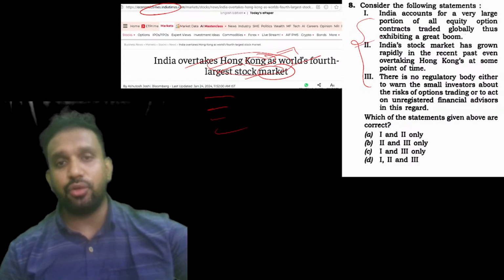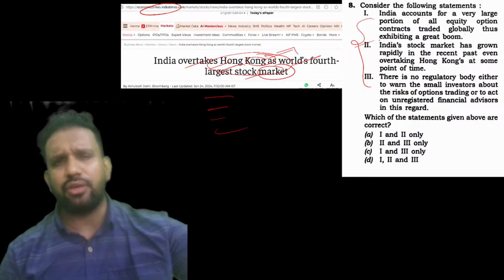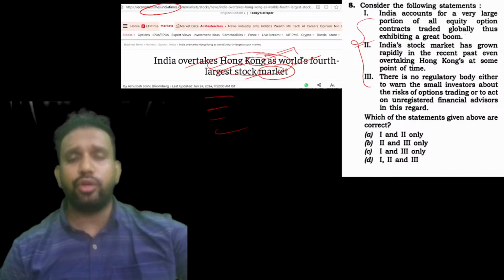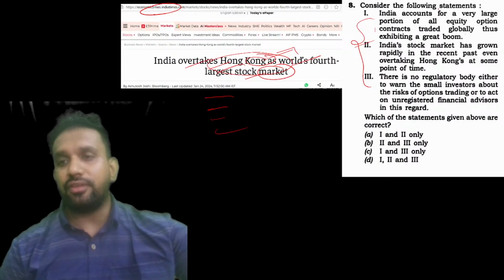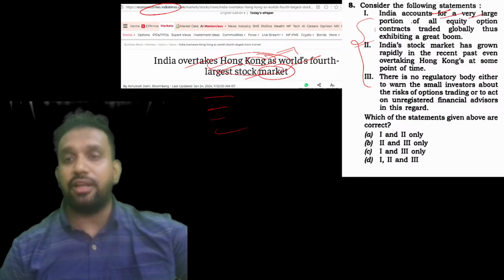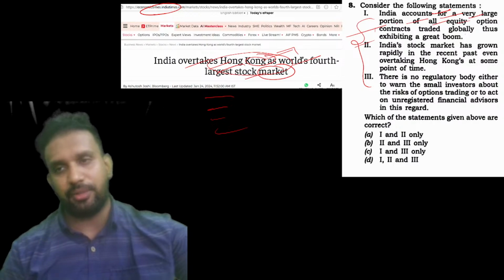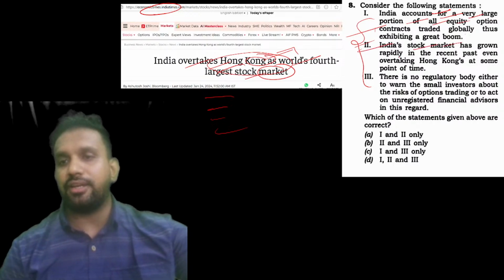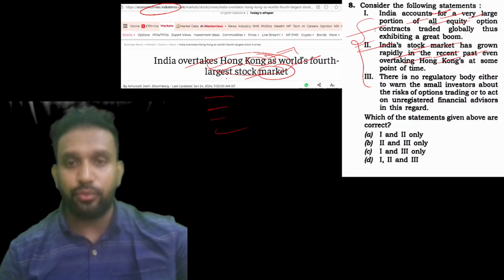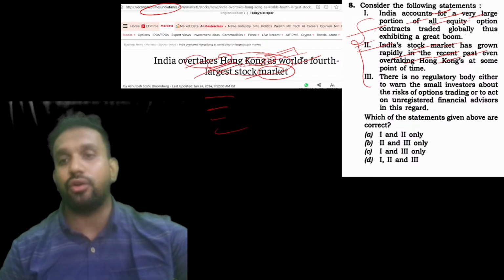I have just given you a reference of how the Economic Times newspaper plays a very crucial role in your UPSC preparation for the economics subject. So this is very true: India accounts for a very large portion of all equity options. It is getting a boom, it seems. Indian stock market has grown rapidly in the recent past, even overtaking Hong Kong. That is also true. India overtakes Hong Kong. This is true.